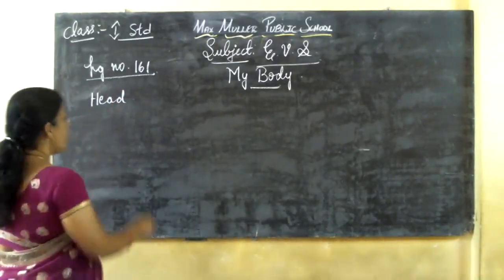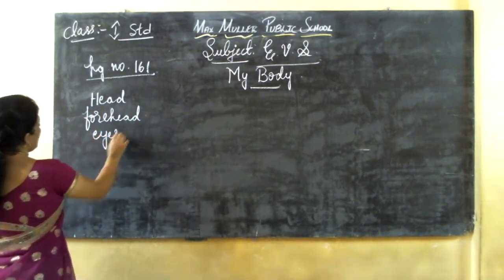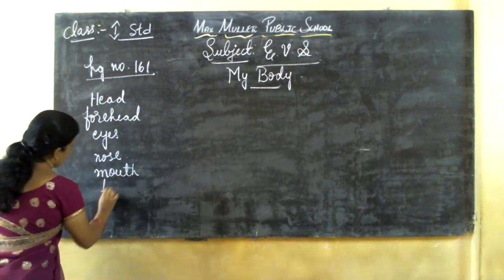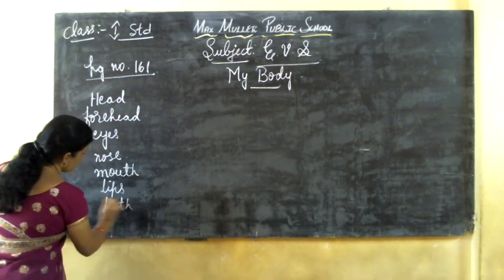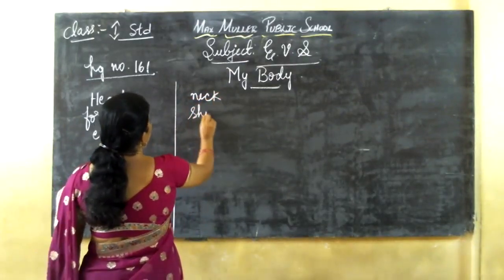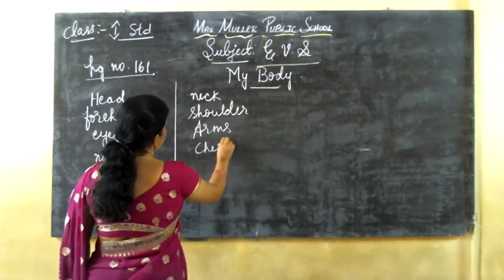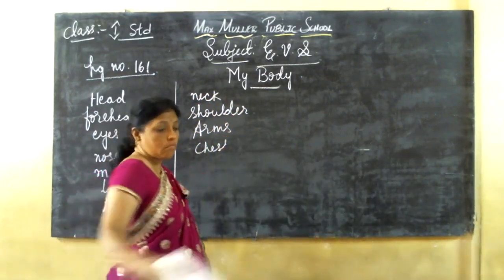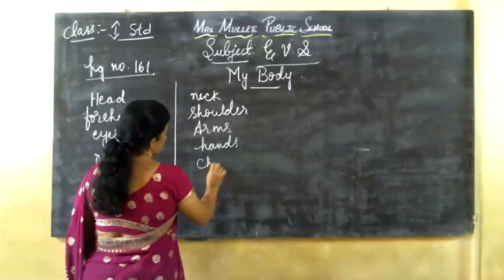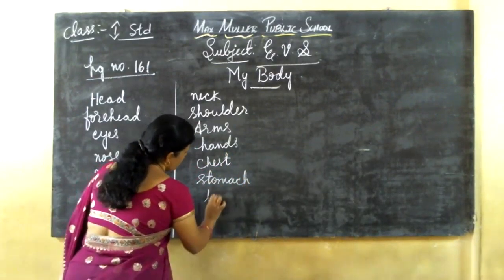Okay, head, forehead, eyes, nose, mouth, lips, teeth, neck, shoulders, arms, chest, arms after hand, hands, chest, stomach, legs.